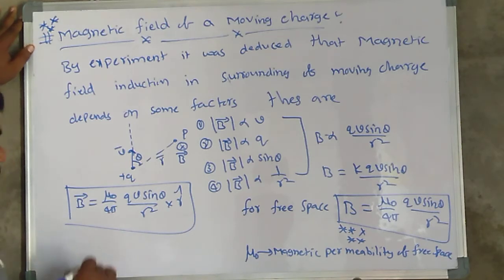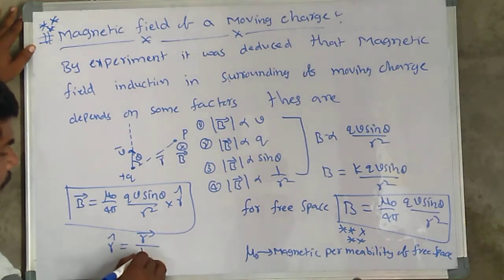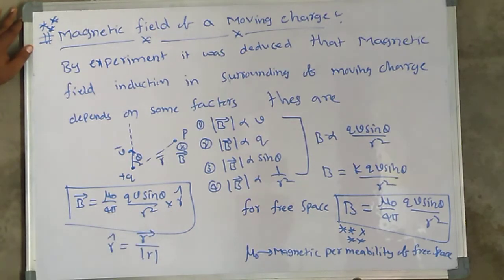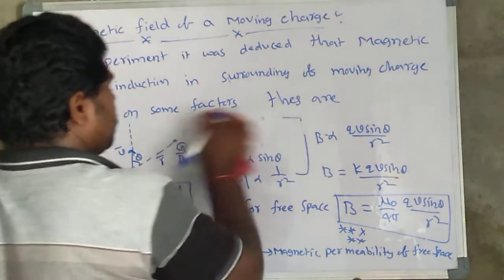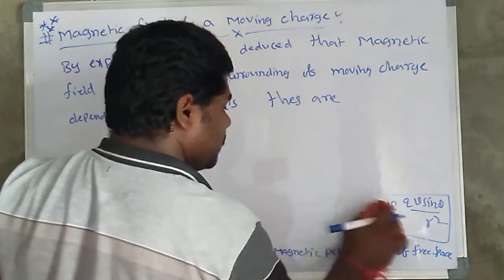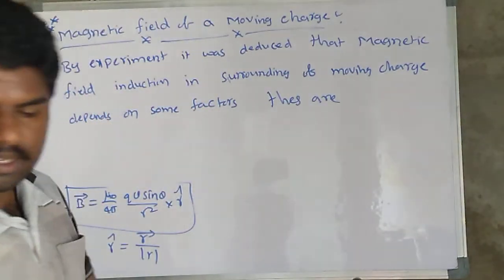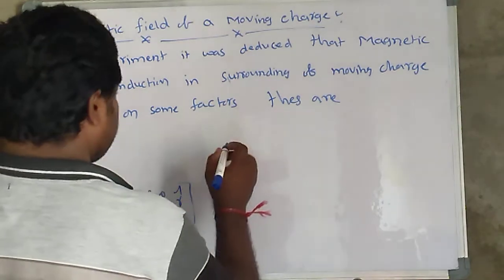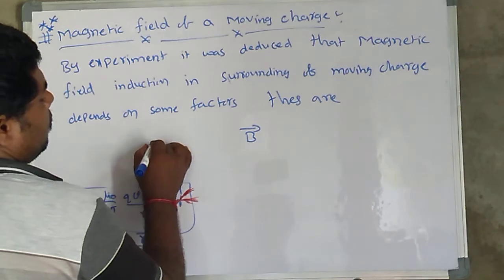Now we already know the unit vector u bar is equal to r bar divided by the magnitude of r. Substitute this value here. After substitution, we are going to discuss that value. In vector form also, sometimes they will ask. So here is the magnetic field in vector form.